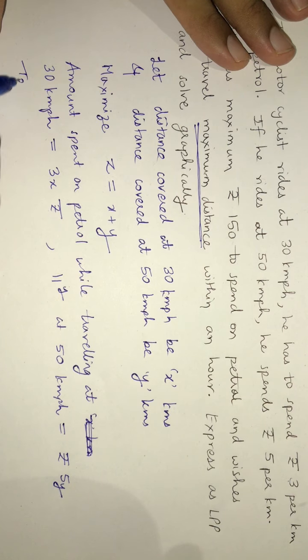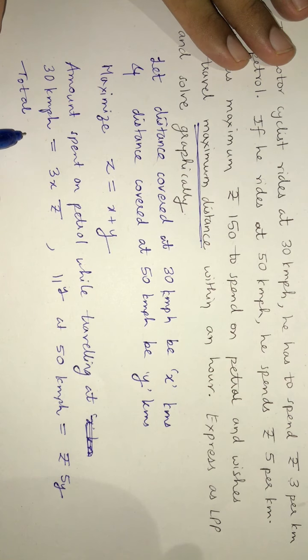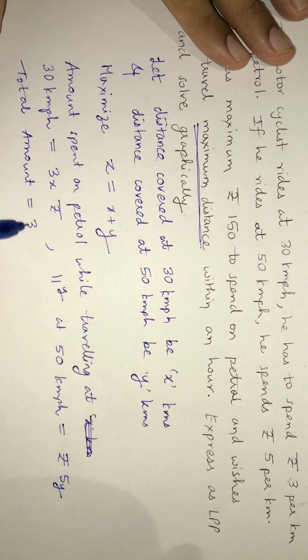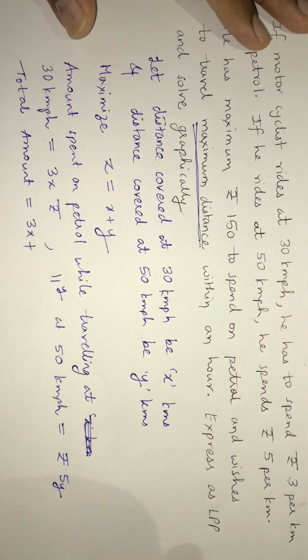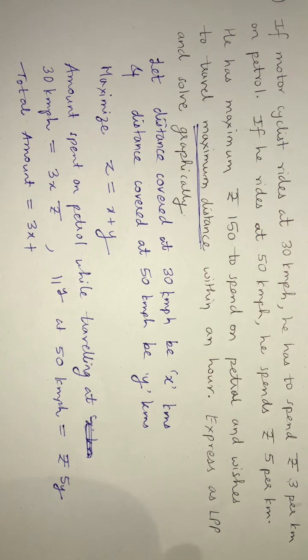So the total amount spent on petrol is 3x, 3 rupees per kilometer when he is at 30, so x kilometers will require 3x rupees. 5 rupees per kilometer when he is riding at 50 kilometers per hour, so y kilometers traveled at 50 kilometers per hour will need 5y rupees.